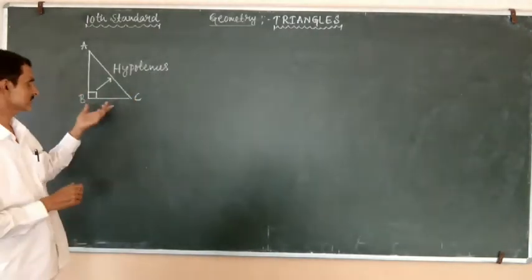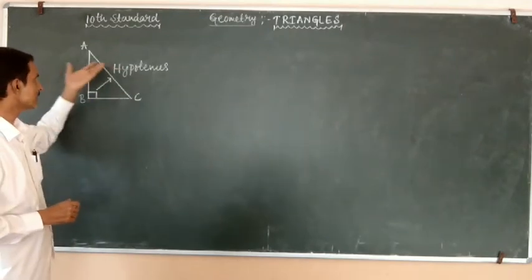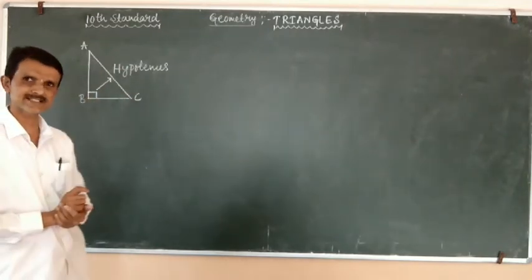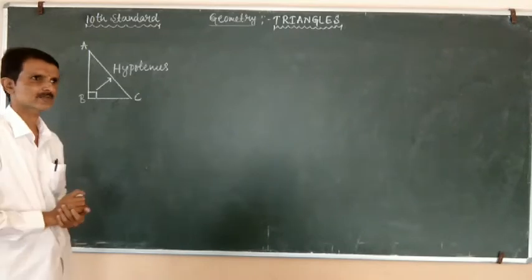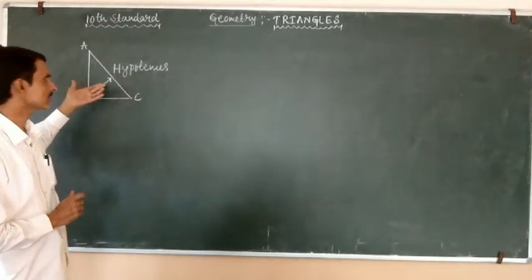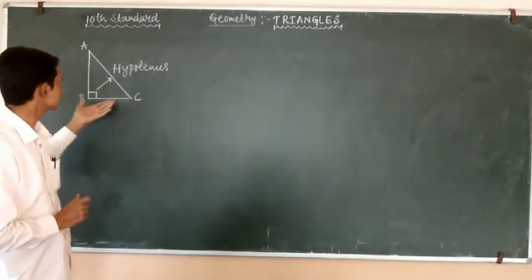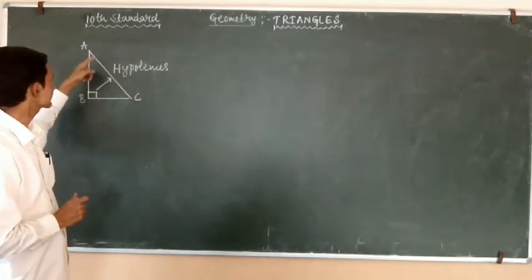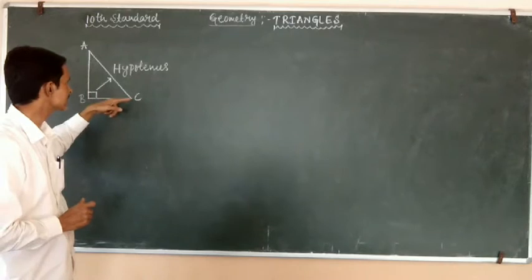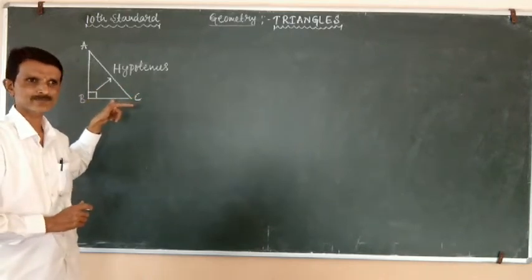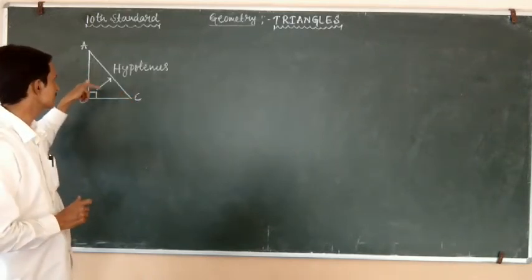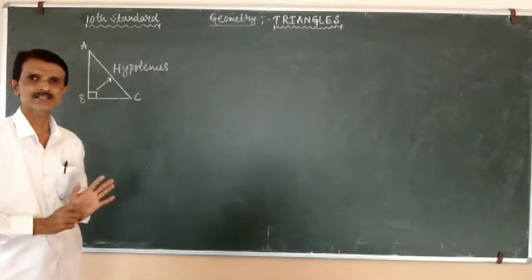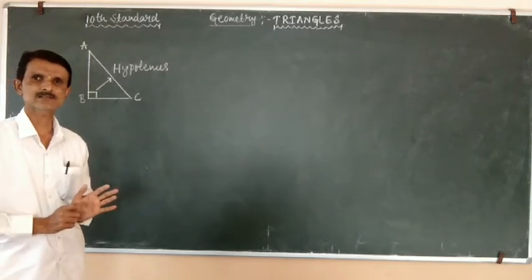Now, if you observe or measure all the three sides of the right angle triangle, hypotenuse is the largest side in a right angle triangle.